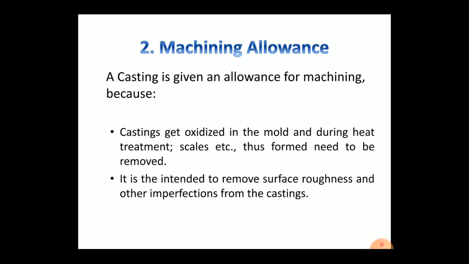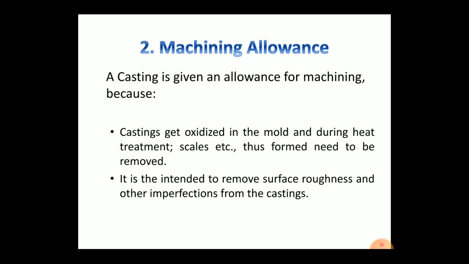A casting is given an allowance for machining because the casting gets oxidized in the mold and during heat treatment, scale etc. forms and needs to be removed. It is intended to remove surface roughness and other imperfections from the casting. Third, it is required to achieve the exact casting dimension. Then surface finish is required for the casting.